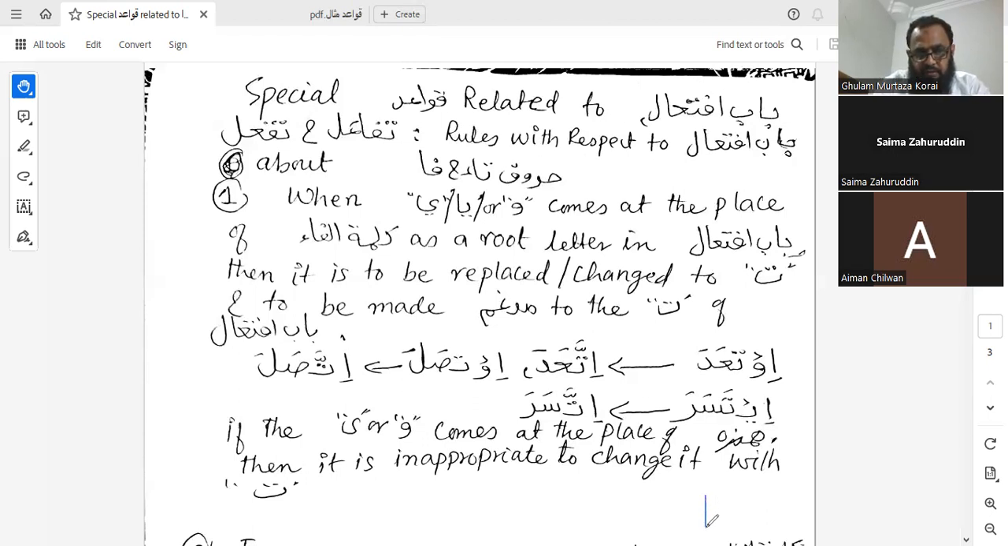Let me write it. Hamza, i, then again hamza, because there will be sukoon, then ta, itazara.